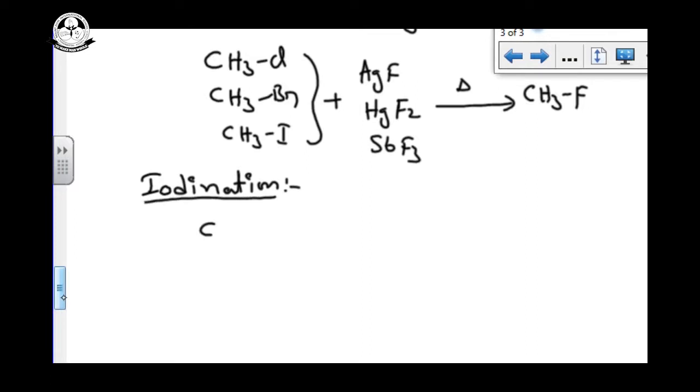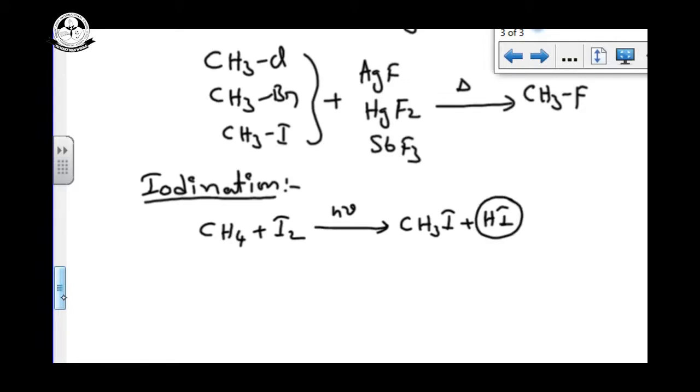So iodination means halogenation. In presence of sunlight, it can give methyl iodide, CH3I, plus HI. Already recently we discussed HI. HI in presence of red phosphorus is a very strong reducing agent, which immediately reacts with methyl iodide. So there is a chance to get the backward reaction. So iodination is a backward reaction. The remaining reactions are only forward.